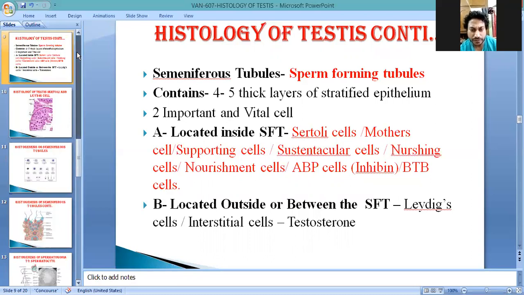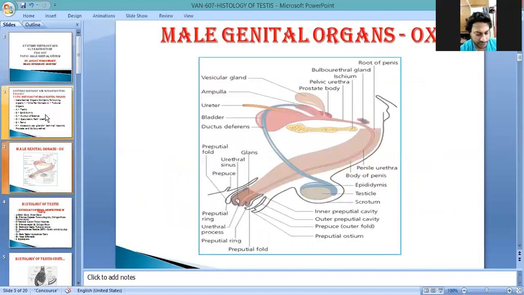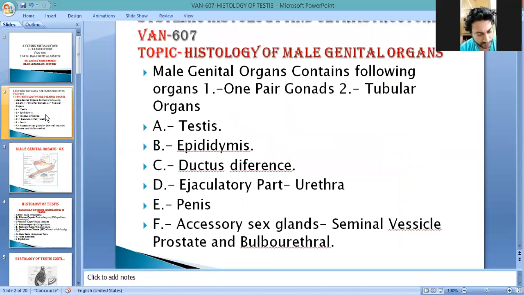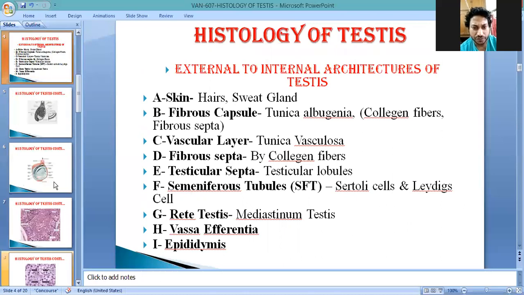First, we will discuss the positions where it is located. Prior to that, we went through the major structures of the male genital system: two gonads located in the inguinal region, the testis, tubular structures like the epididymis, vas deferens, and the ejaculatory part of the urethra, which forms the penis, and the accessory sex glands. Testis, from outer to inner structure: skin, fibrous capsule, vascular layer, septa, and seminiferous tubules, then the rete testis, vasa efferentia, epididymis, and vas deferens.